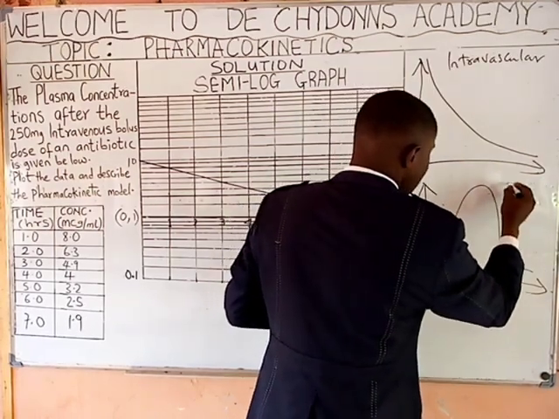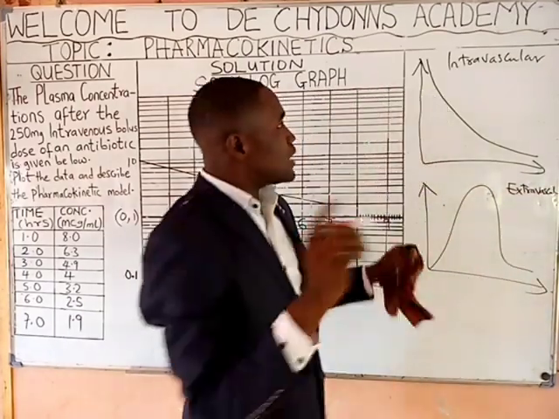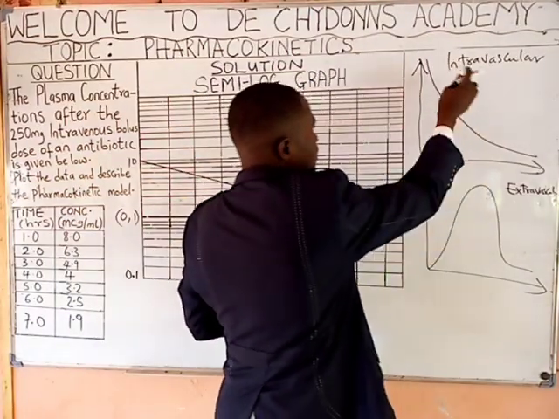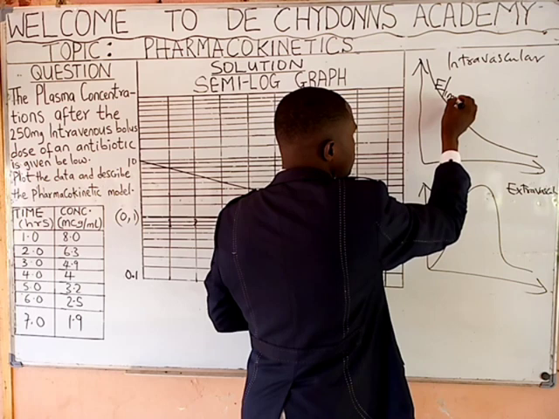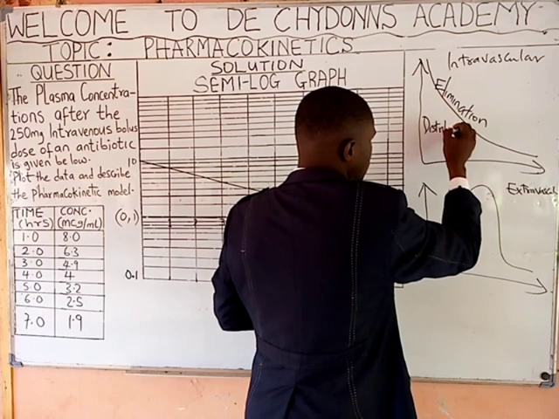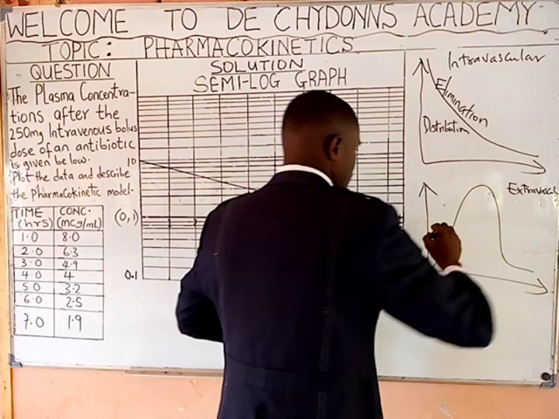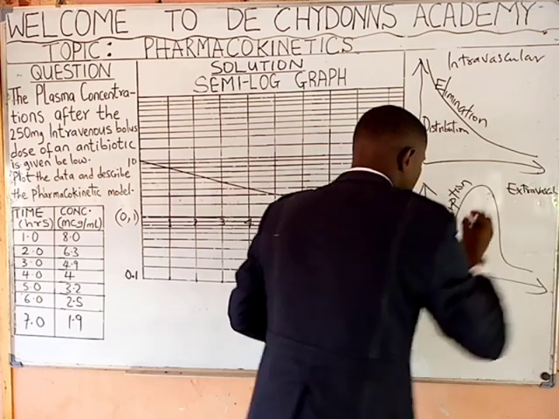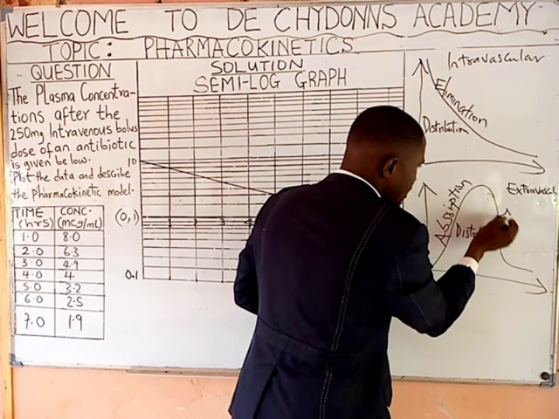This intravascular route has this level: here is elimination, here is distribution. While this extravascular route has this level: absorption, distribution, and elimination.